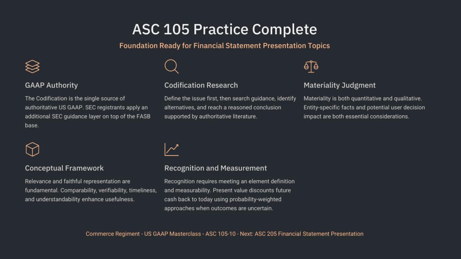That completes the ASC 105 MCQ practice session. You have now tested the full foundation: GAAP authority, SEC overlay, similar authoritative guidance, non-authoritative sources, ASC address structure, section purpose, research discipline, materiality, conceptual framework qualities, recognition criteria, present value, and expected cash flow. If you missed a question, do not treat it as failure. Treat it as a diagnostic signal. Revisit the concept, understand the trap, and try again. In the next topic, we move toward ASC 205 and financial statement presentation.